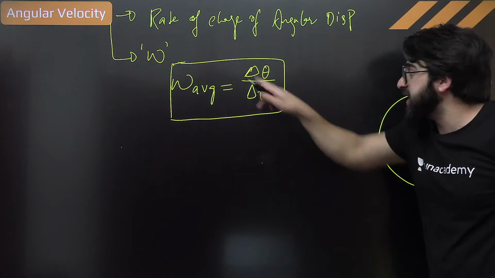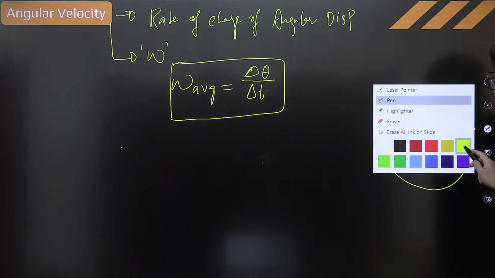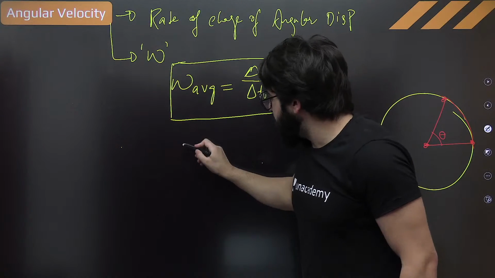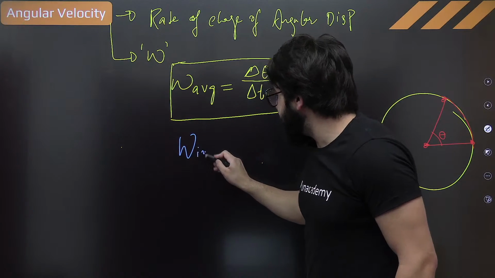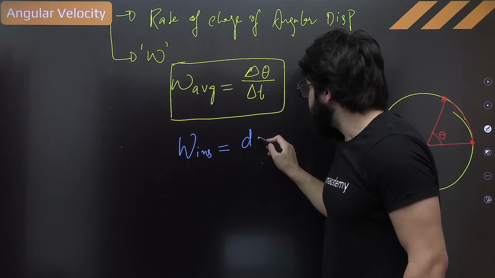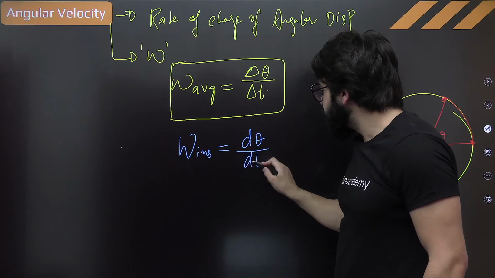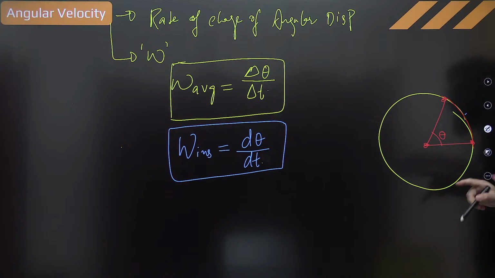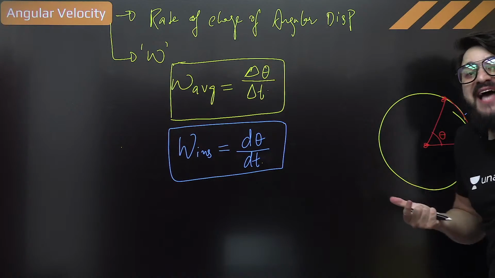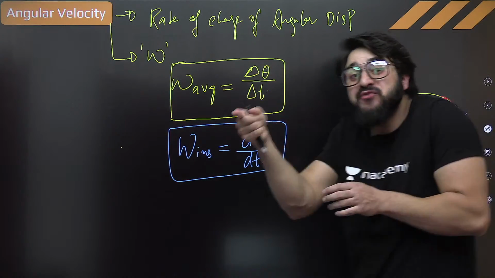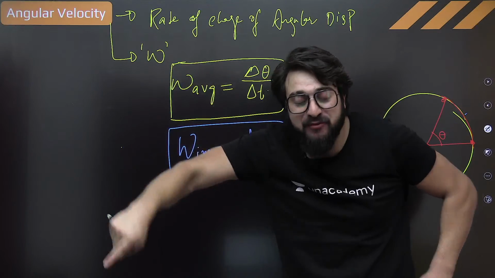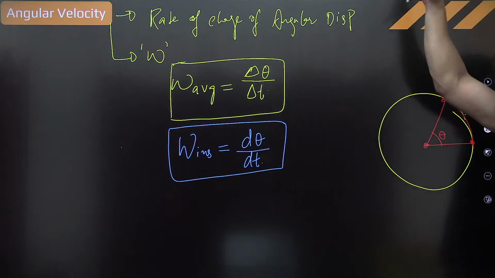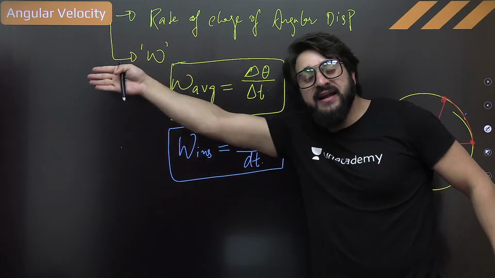In general, with what rate is theta changing with time? Instantaneous will simply be d theta by dt. At any particular point, if I ask you at t equal to 15 seconds, how much is the angular velocity, then the rate at which angular displacement was changing at that point of time gives us the angular velocity. Very basic concepts. Just compare these with linear motion, you will get the feel.